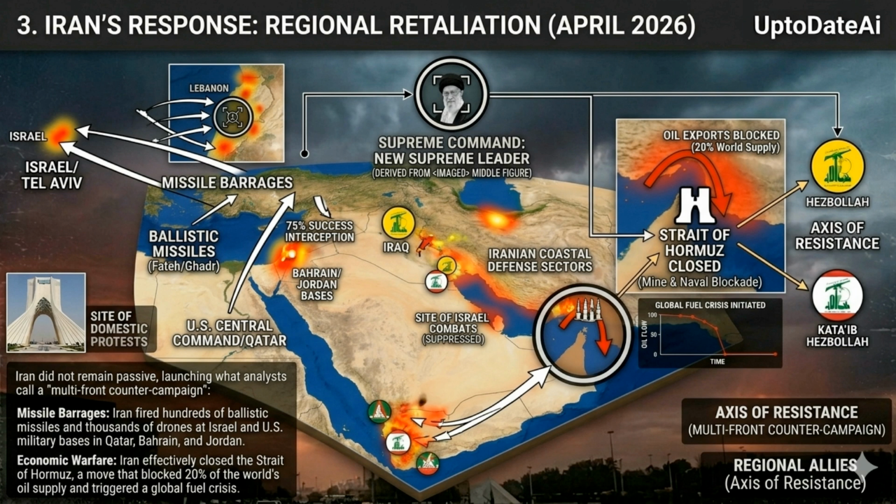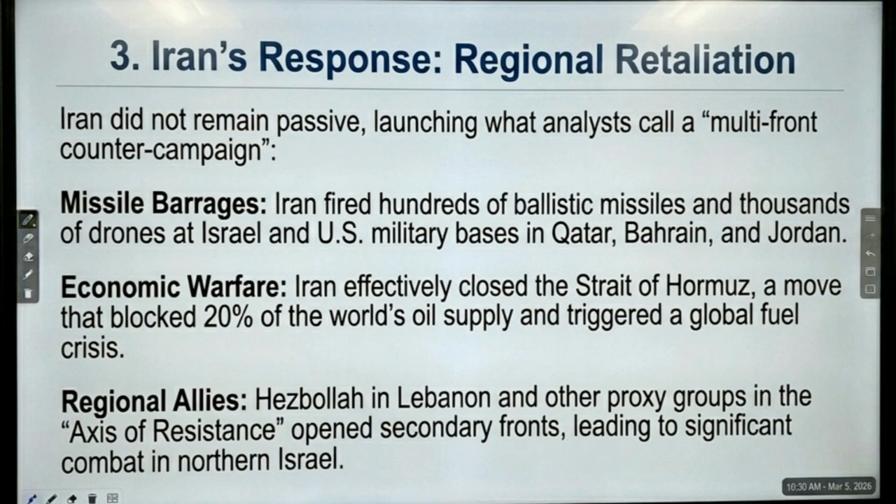4. Secondary fronts, axis of resistance. Specific force icons for proxy groups, labeled Hezbollah, Kataib Hezbollah, and Houthis, are distributed across the region, linking to intense combat zones. A small inlay preserves the Azadi Tower as the site of suppressed domestic protests, illustrating the regime's control over internal dissent during the war. The comprehensive Iran's response, regional retaliation.